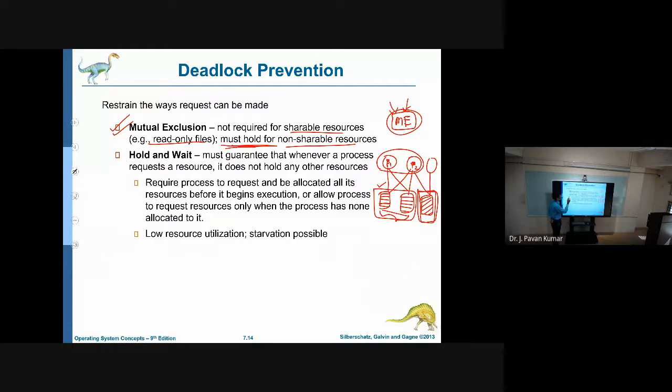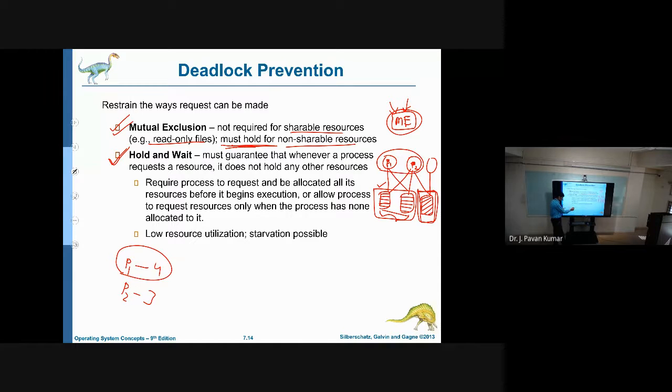Next, the second way to prevent deadlock is to relax hold and wait. How can we prevent the system from entering this situation? Whenever a process wants several resources, let us say P1 wants 4 resources and P2 wants 3 resources of the same type, it will request all 4 at the same time.